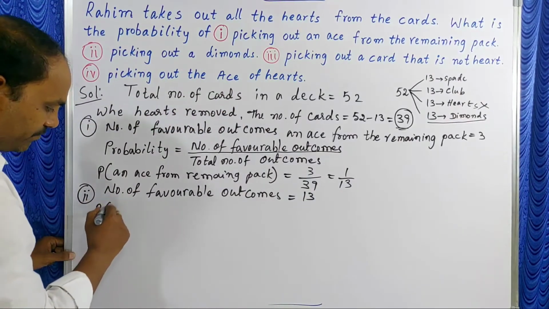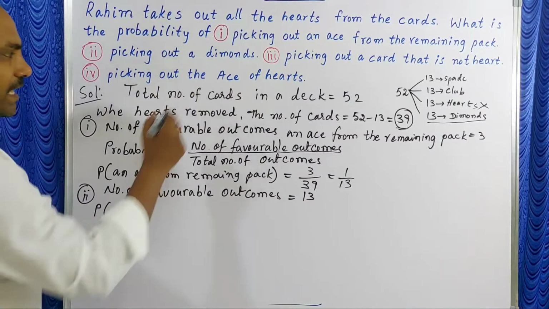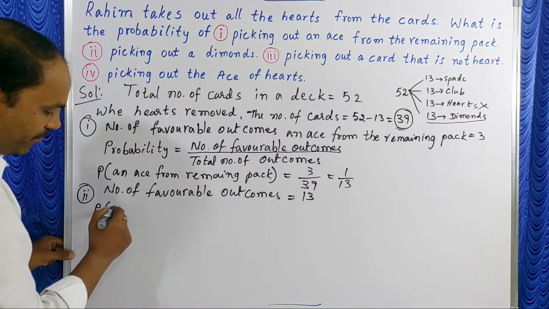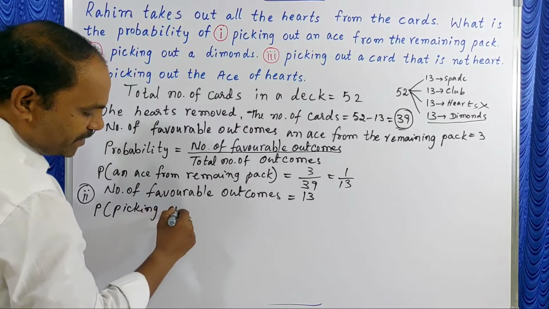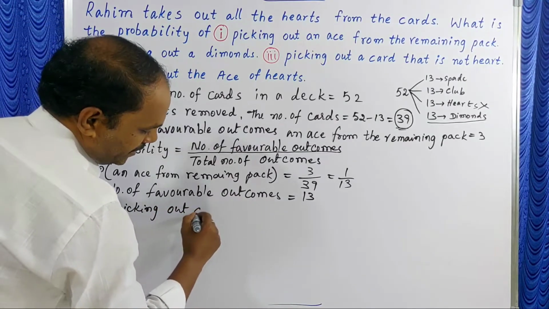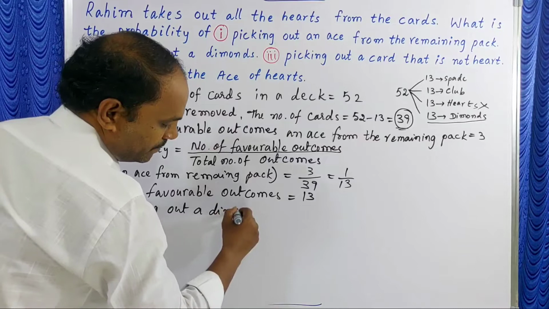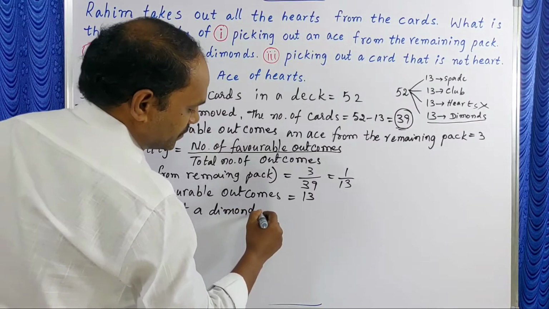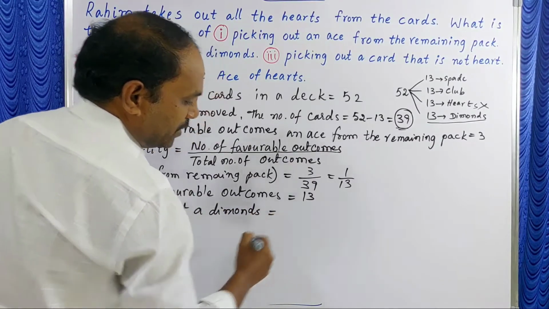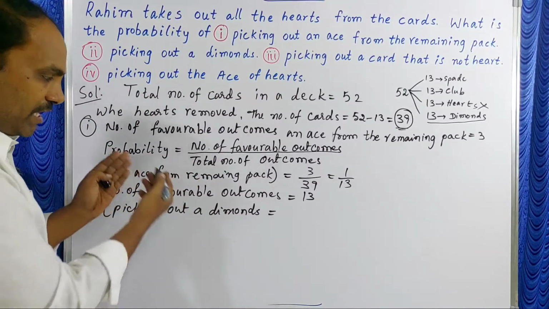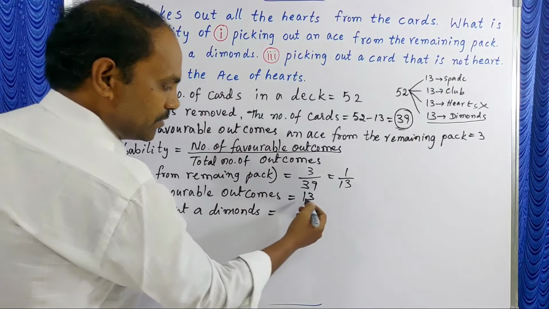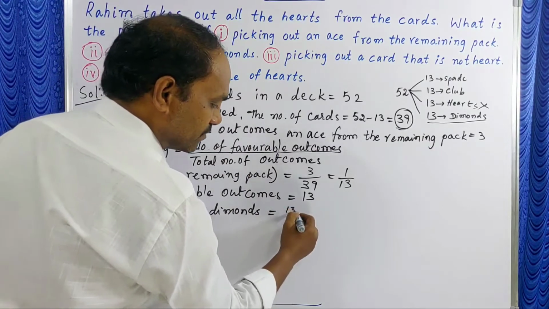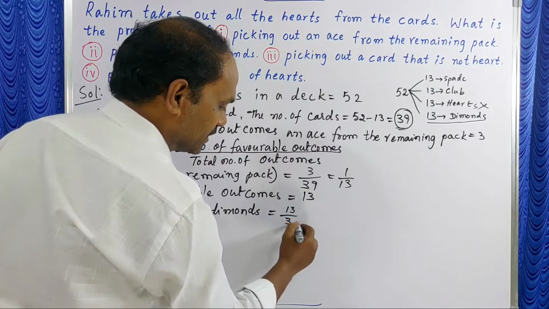Now the probability of picking out a diamond is equal to, again no need to write the formula, number of favorable outcomes by total outcomes. 13 by 39.